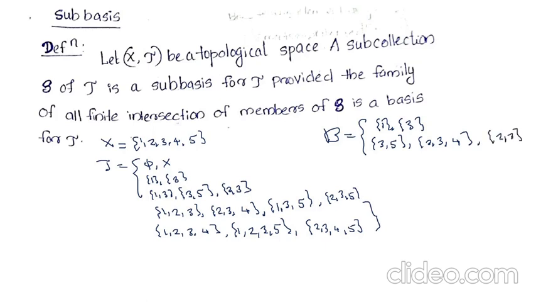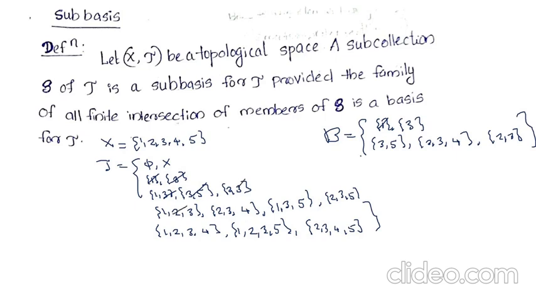Let's check. Phi is always there by the definition of basis, and the singleton set {1} can be written as a union of {1}, and the singleton set {3} can be written as a union of {3}, and the set {1, 3} can be written as the union of {1} and {3}. So {3, 5} can be written as a union of {3, 5}. The set {2, 3} can be written as a union of {2, 3}.